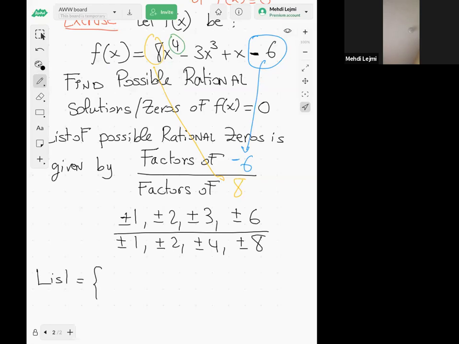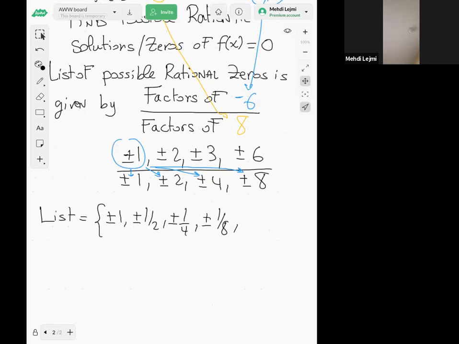So the list is going to be, you take 1 here and you have to divide it by, remember guys, this is very important, each of the factors in the bottom. So 1 by 1, by 2, that will be 1/2, by 4, 1/4, by 8, 1/8, right? And then next we have 2.